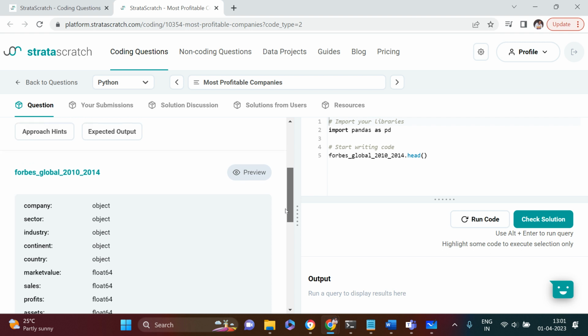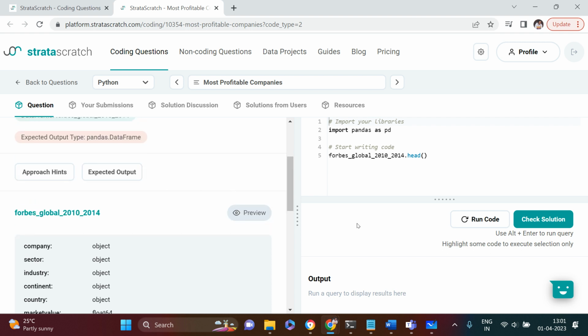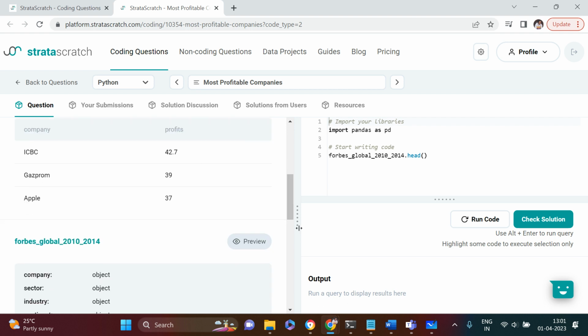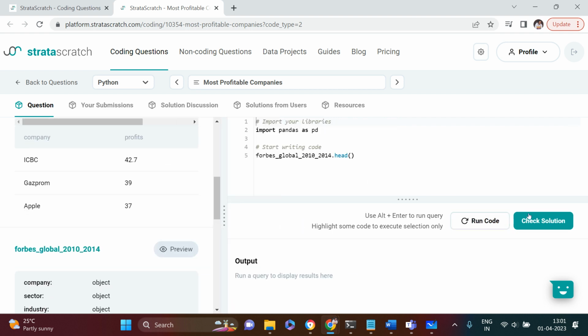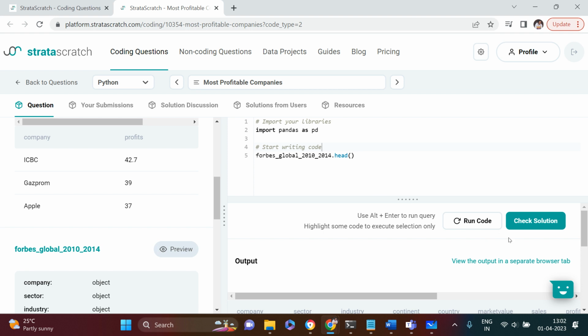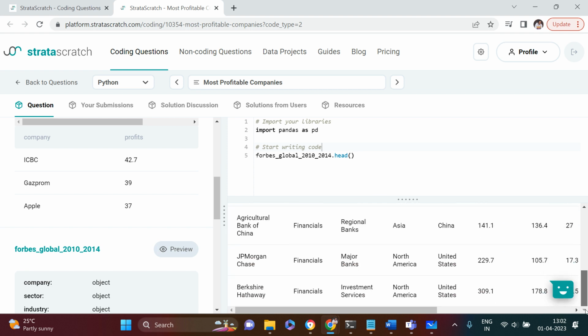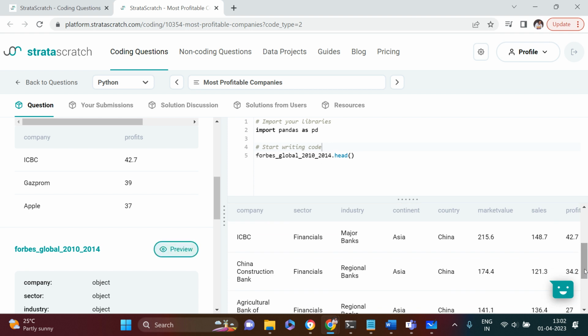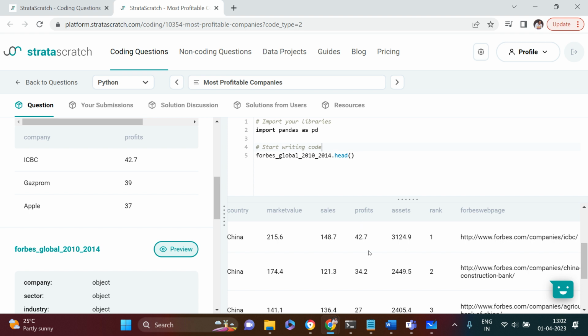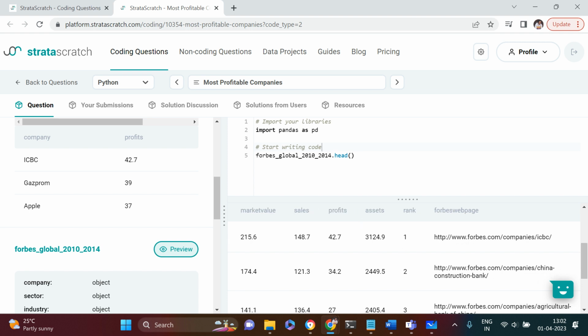Okay, so let's have a look at the expected output. In the expected output, this is the kind of information which is expected: company name and their profits in descending order, right? So let's have a look at the sample data. Here I have executed. Let's just execute and see the top 5 records. This is the data frame and I'm just picking the top 5 records. So you see this is what the data looks like, right? Company name, sector, etc. So here we have the profit column, right? And other than that we have the web pages as well.